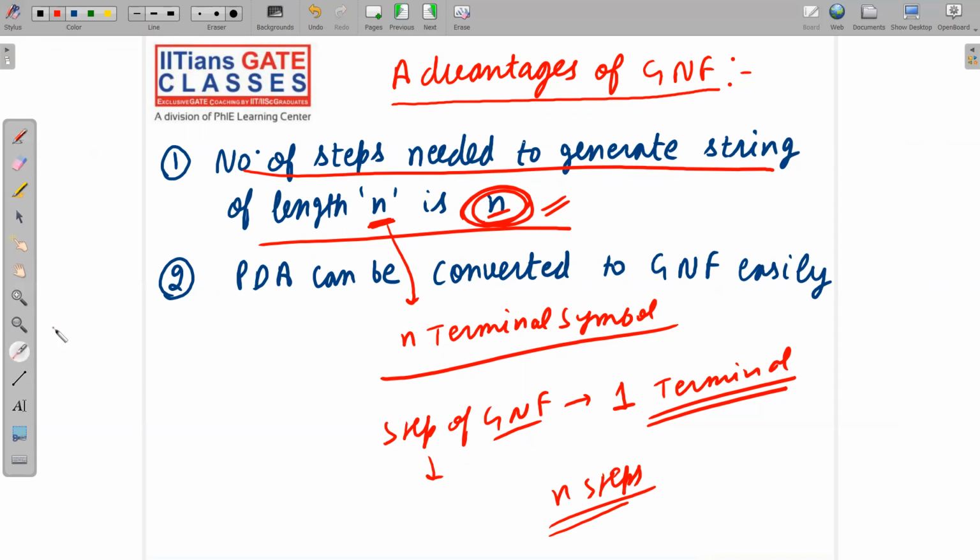Now advantage number 2 is PDA can be converted to GNF easily. This I will explain in PDA, and actually it is a basic course, so I'm not going to explain this in pretty much detail, but I'm just giving you the idea that PDA can be converted to GNF very, very easily. If you convert PDA to context-free grammar, then that context-free grammar will be in GNF. That's it. Yeah, so this is all about normal forms.